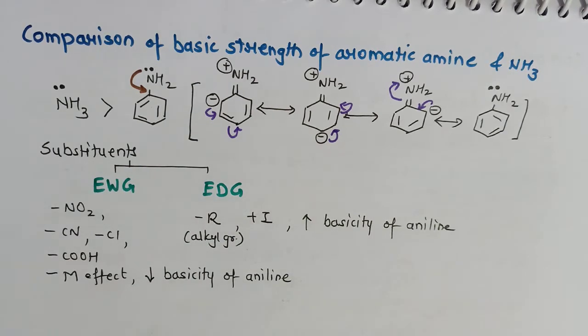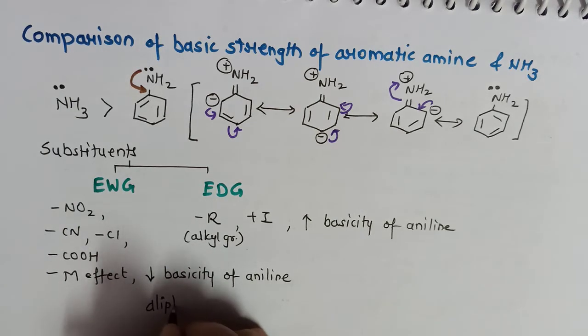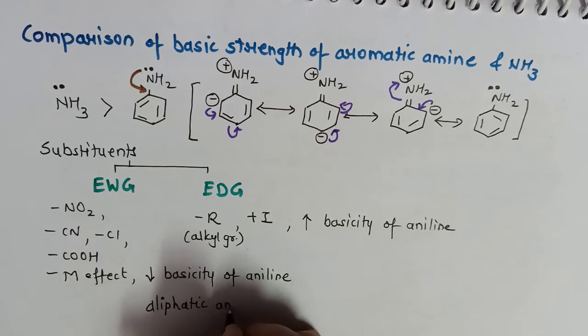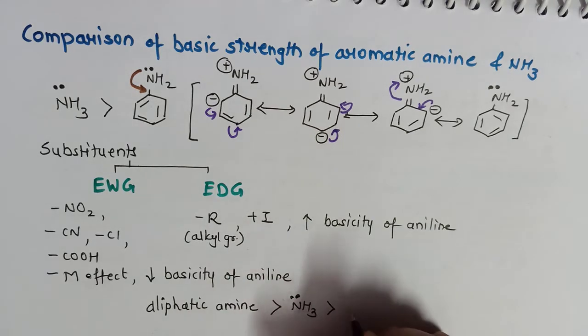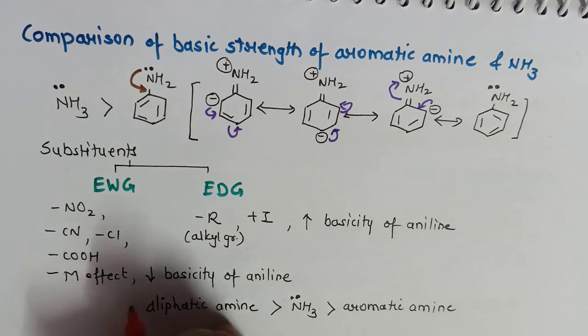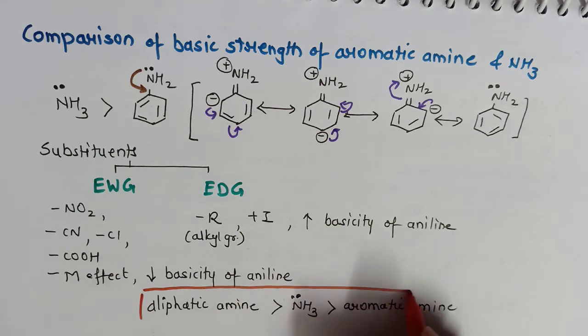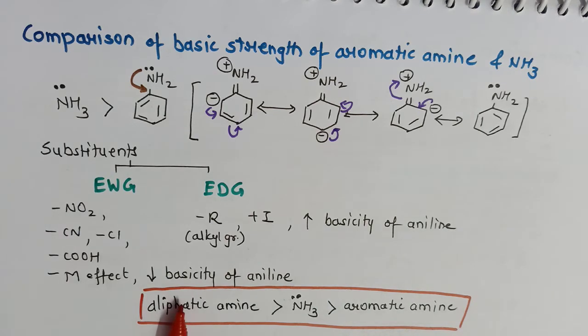Okay, now if I want to compile the thing, how will I compile? Aliphatic amines are more basic than ammonia, and ammonia is more basic than aromatic amine. Based on this you have a lot of arrange-in-sequence type questions in board exams as well as in your JEE exams. But when we are considering aliphatic or aromatic amines individually, we have to consider the electron withdrawing and electron donating groups also.